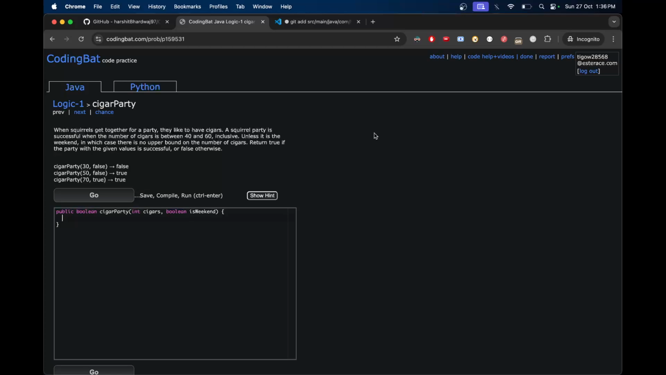Alright, let's read the problem statement. When squirrels get together for a party, they like to have cigars. A squirrel party is successful when the number of cigars is between 40 and 60 inclusive, unless it is the weekend, in which case there is no upper bound on the number of cigars. Return true if the party with the given values is successful, or false otherwise.